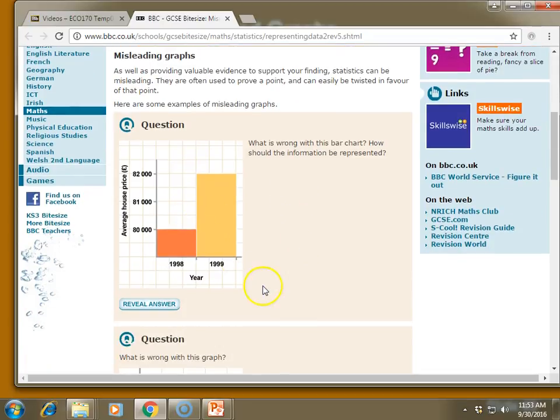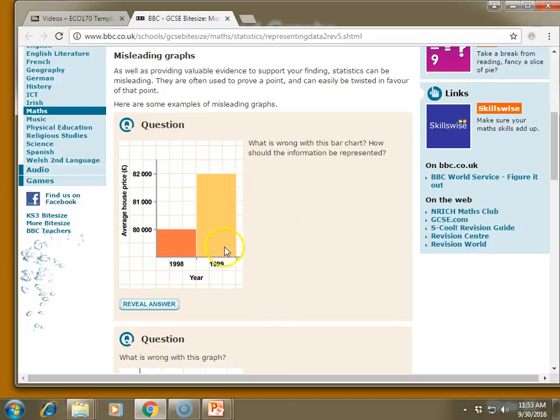Take a look at this bar chart here, which shows average house prices in 1998 and 1999. If you take a close look at the graph, you should be able to see something wrong with it.